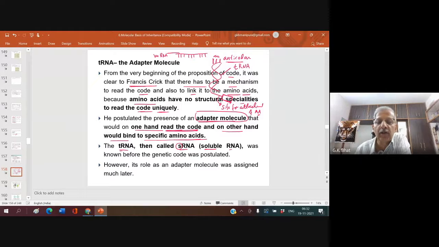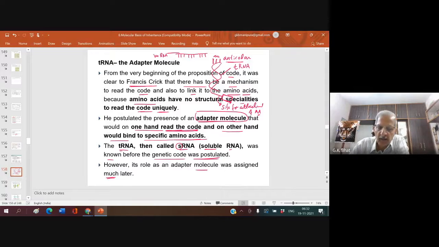Now we don't call it soluble RNA, but at the beginning it was called sRNA. The tRNA and sRNA are one and the same. It was known before the genetic code was postulated. However, its role as an adapter molecule was assigned much later. No one knew how it acts as an adapter molecule, but they knew about the tRNA or sRNA.